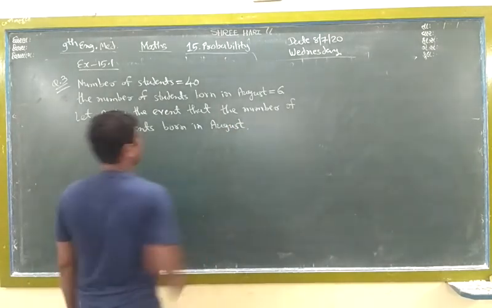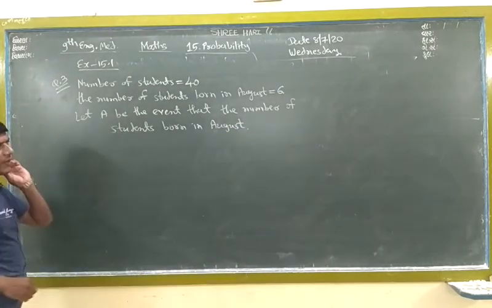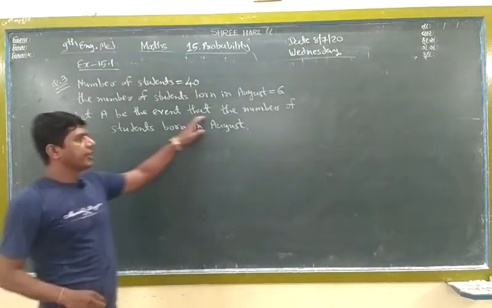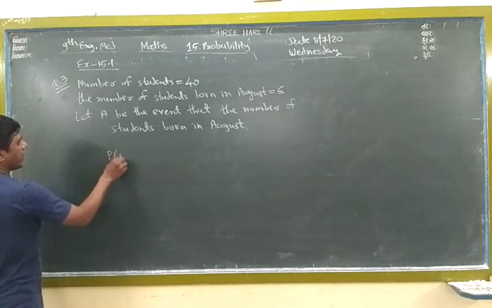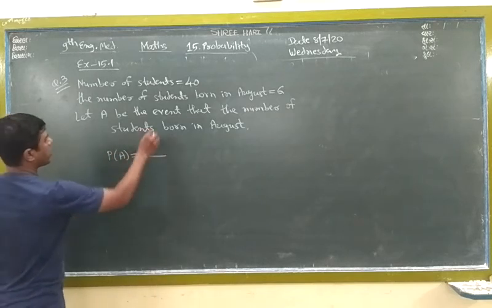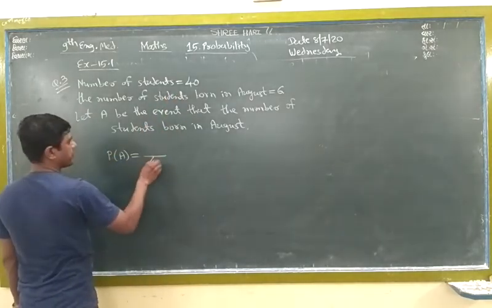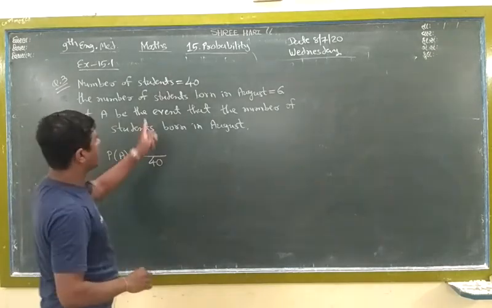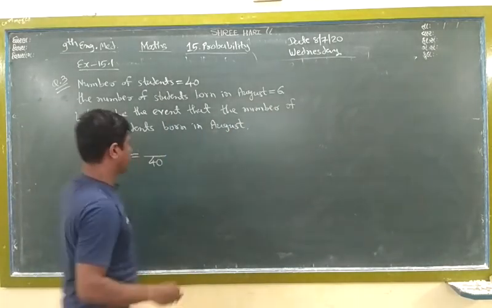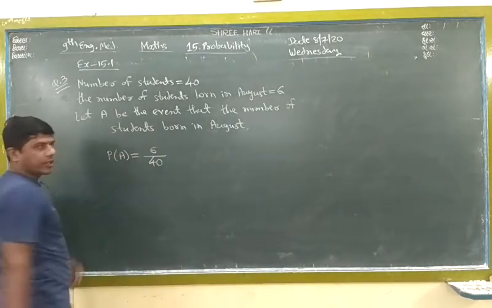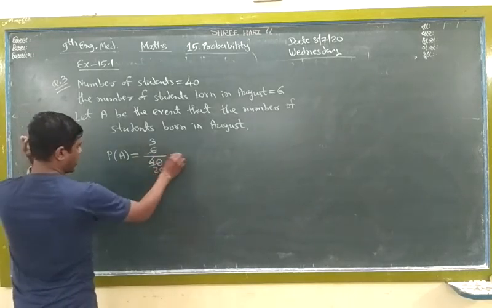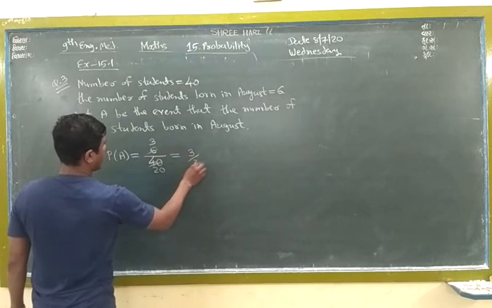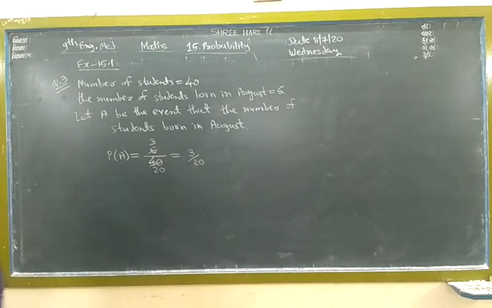Okay, this. So let A be the event that, write down from the question. So probability of A: total number of students is given 40, and number of students born in August is 6. Now cut: 3 2 is 6, 20 2 is 40. So 3 by 20. Okay, so this type.